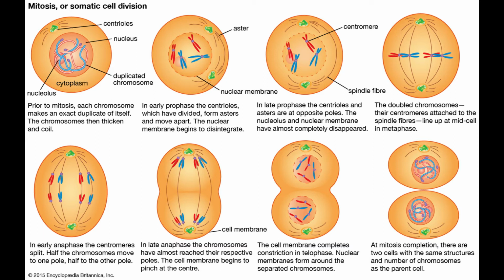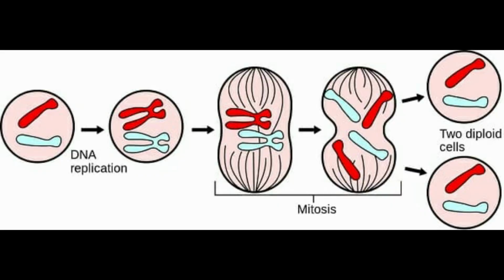Chromosomes in the original cell are duplicated to ensure that the two new cells have full copies of the necessary genetic information. As you see in the picture, there is the DNA replication. Second is mitosis, the process where one cell divides into two cells, and the next is two diploid cells. The two new cells have full copies of necessary genetic information.